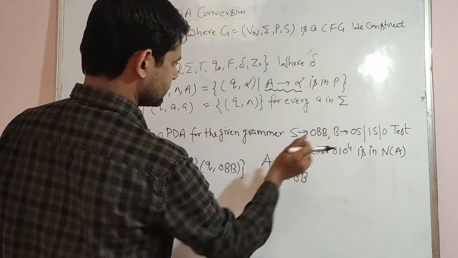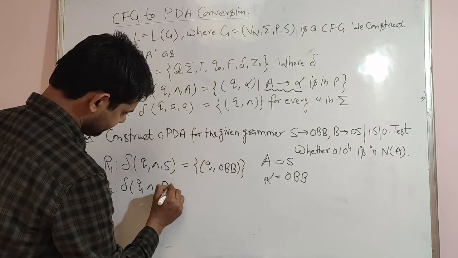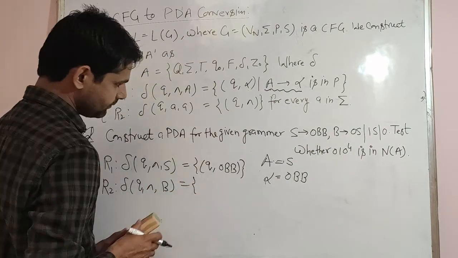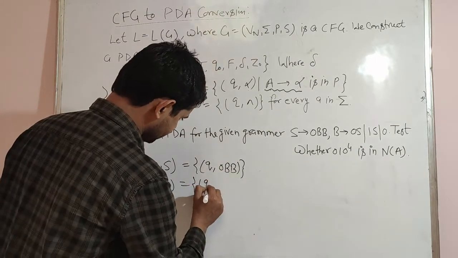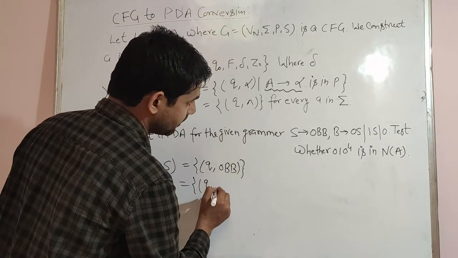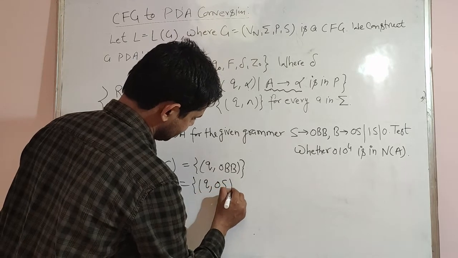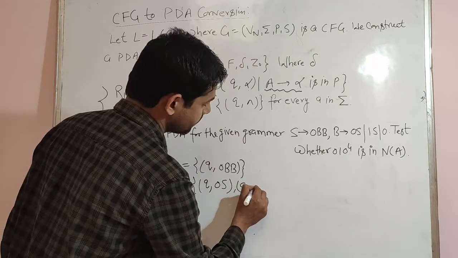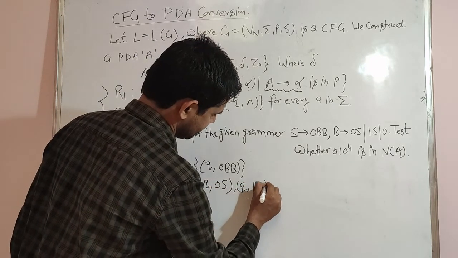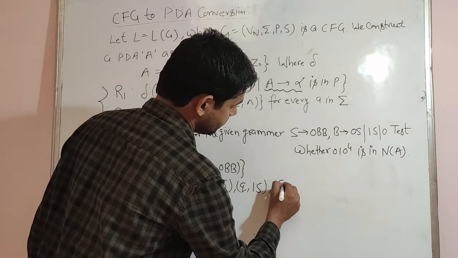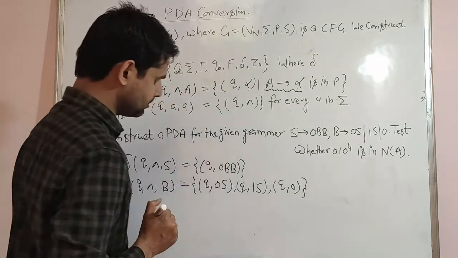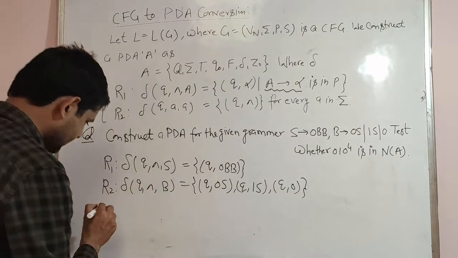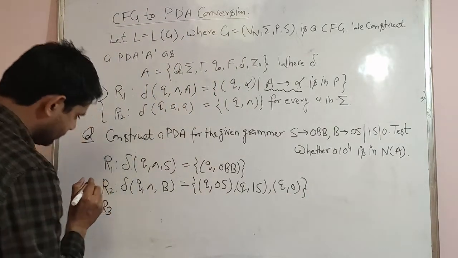This one B is the value of A, then alpha is different in that case. So Q, comma 0s, Q, comma 1s, then Q, comma 0. So we have 3 productions in that. Then we have the next rule.